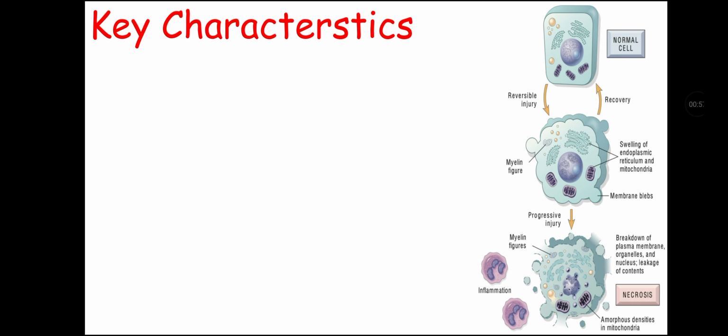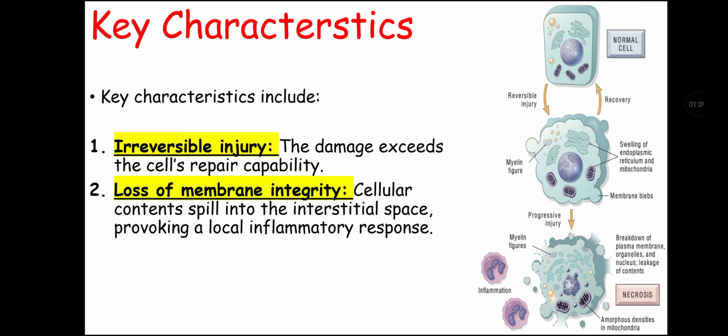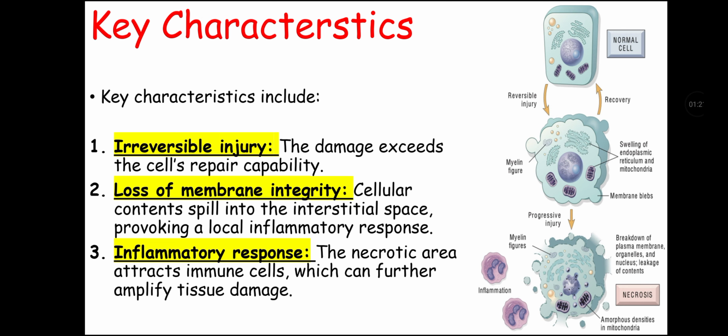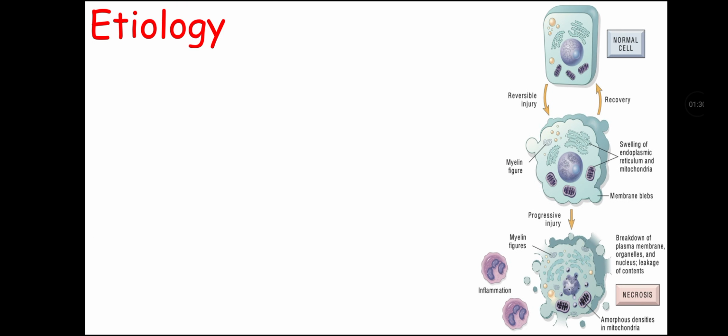Now let's talk about key characteristics of necrosis. Key characteristics of necrosis include irreversible injury as the damage exceeds the cell repair capability in necrosis. The second key characteristic is loss of membrane integrity that leads to cellular content spillage into interstitial space, thus provoking a local inflammatory response. The third characteristic is inflammatory response as the necrotic area attracts immune cells which can further amplify tissue damage.